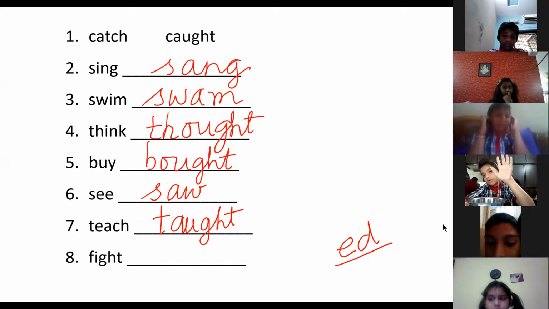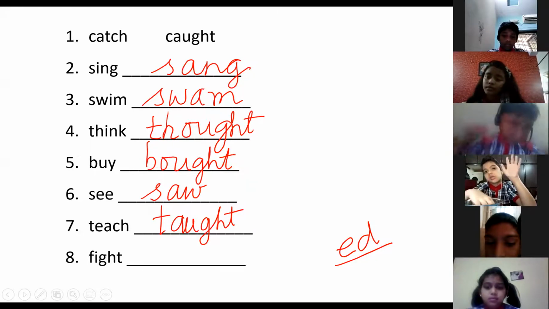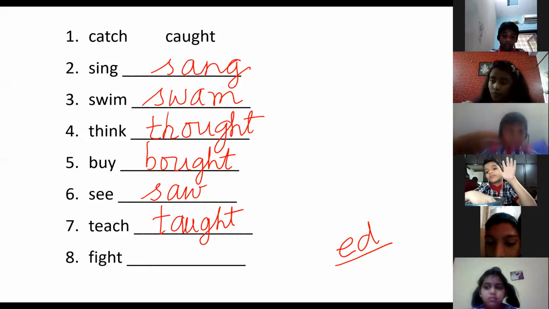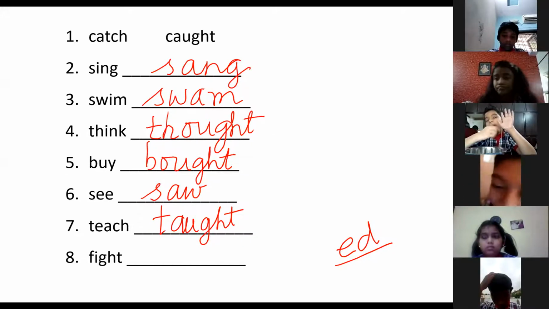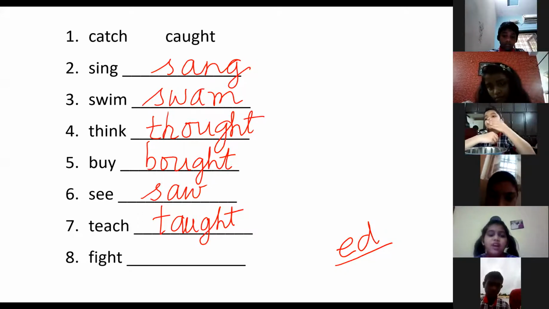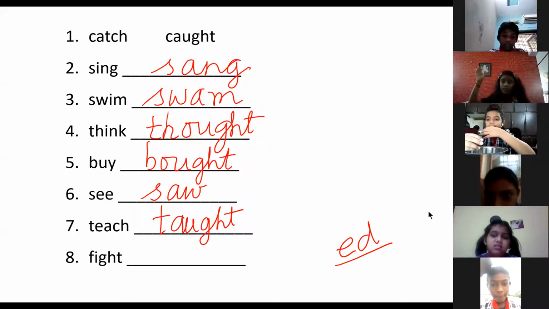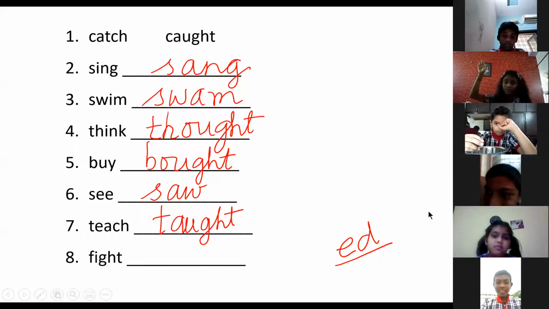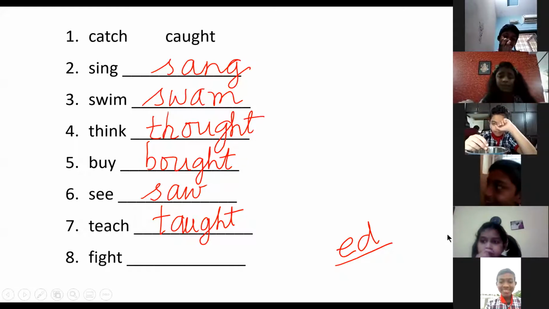Now, next one, Likita. Unmute yourself. Fight. We should not fight, but yesterday some children dash. Fight. Likita, past of fight: fighted. Saiteja, is it fighted? Unmute and tell me.